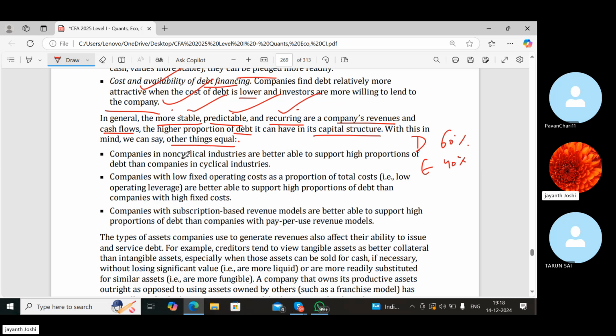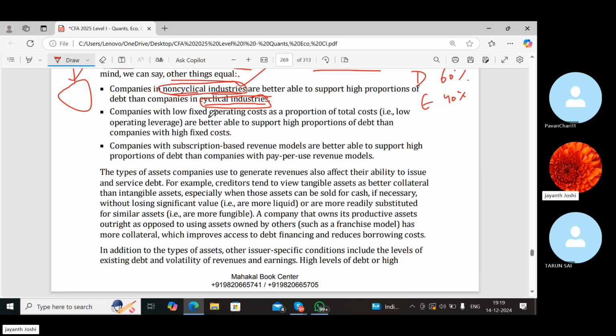Companies in non-cyclical industries, whereby there's no cycle for the product to start from one place and end, and again a new product has to come, are better able to support high proportions of debt than companies in cyclical industries. Because in cyclical industries, again they have to start afresh, and they again want debt finance. So non-cyclical industries are better able to support high proportions of debt because they are more stable ones. It is a never ending process for them. See, the business goes on forever, so they are more stable, so they can pay the debts more easily.